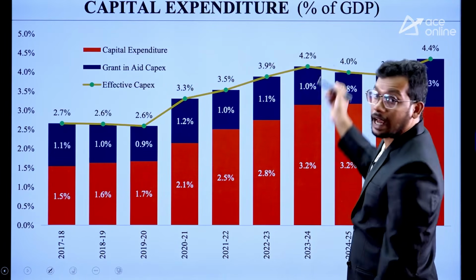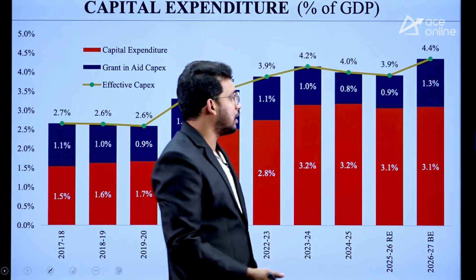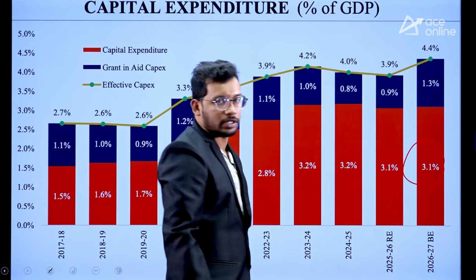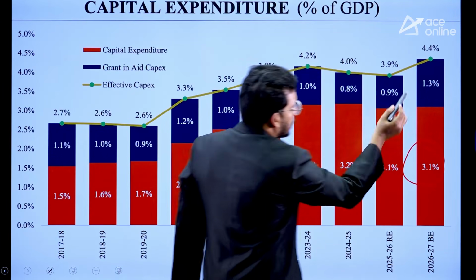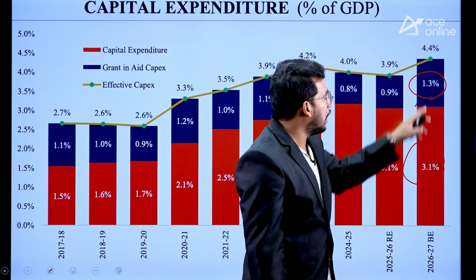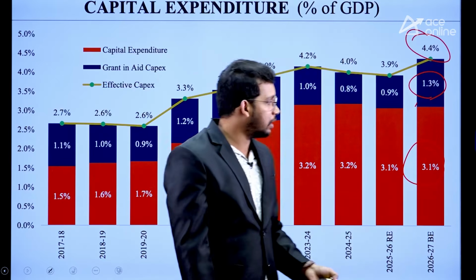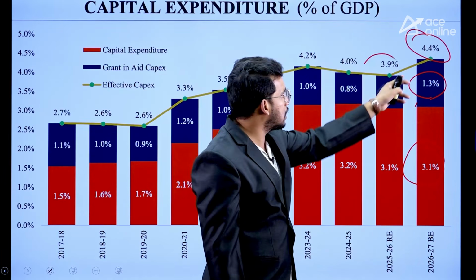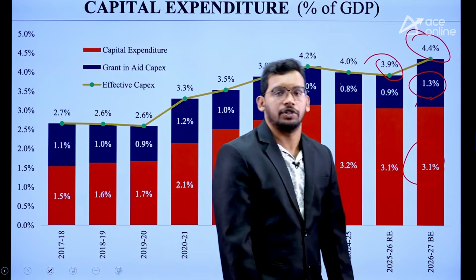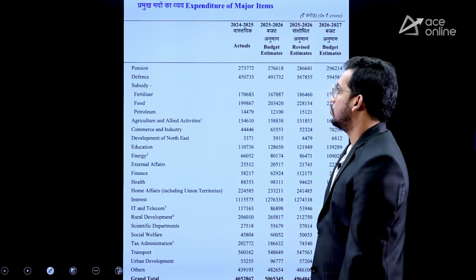Then capital expenditure as a percentage of GDP. Not overall expenditure, as a percentage of GDP. Our capital expenditure is going to be 3.1%, and money granted to the states, that is 4.9 lakh crore, is 1.3%. So together effective capital expenditure is going to be 4.4% of GDP in the coming year. This year 3.9%, still 2 more months are there. Previous year 4% of GDP. So this is the capital expenditure of the government as a percentage of GDP.